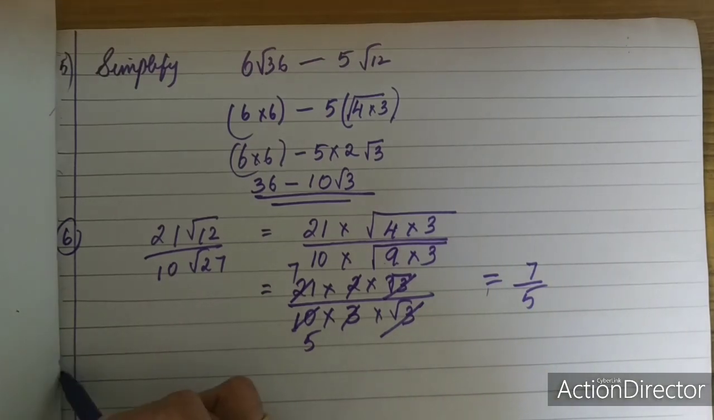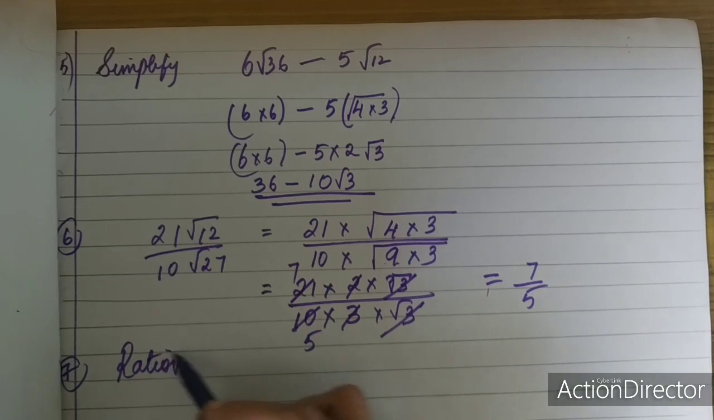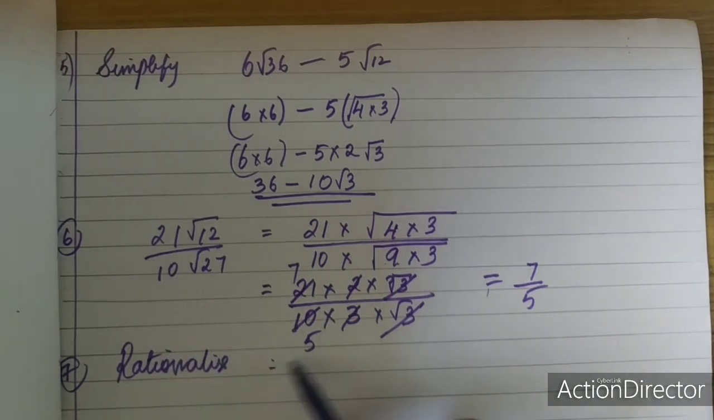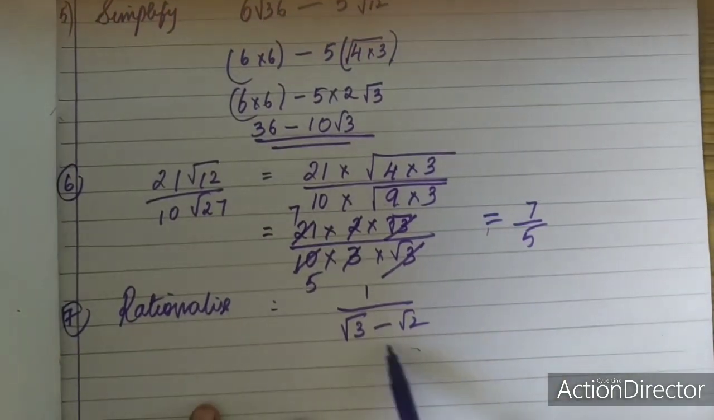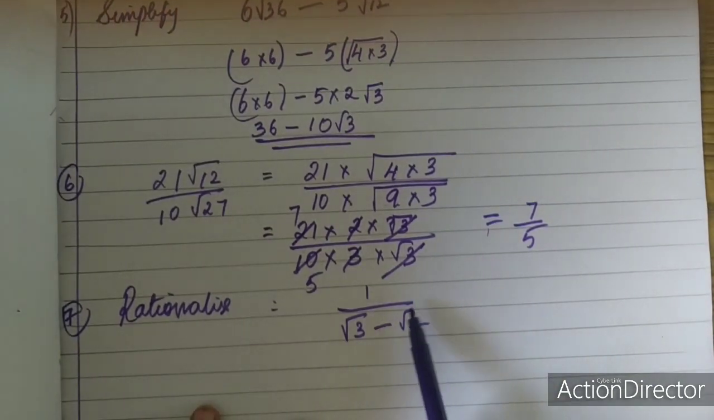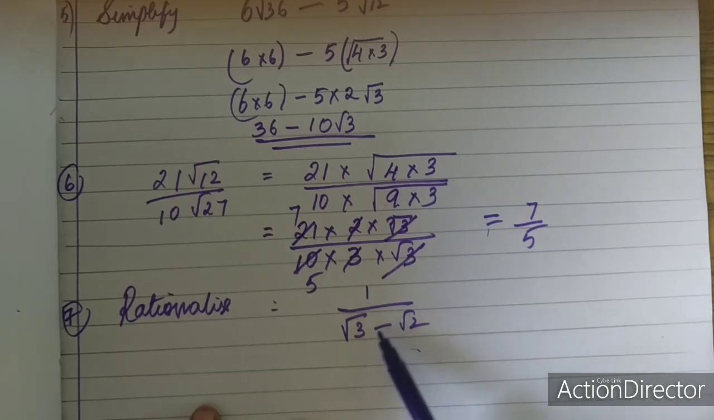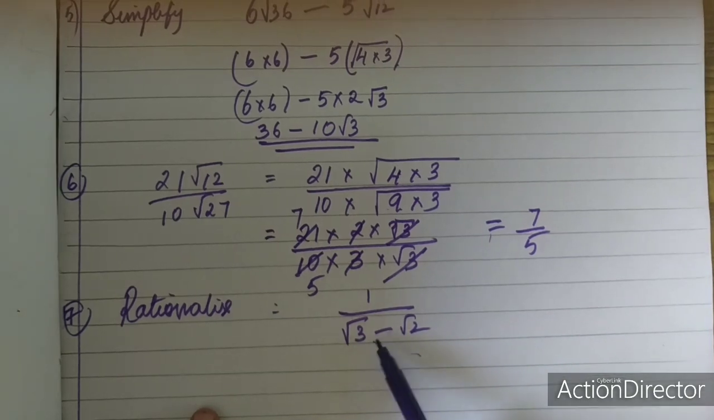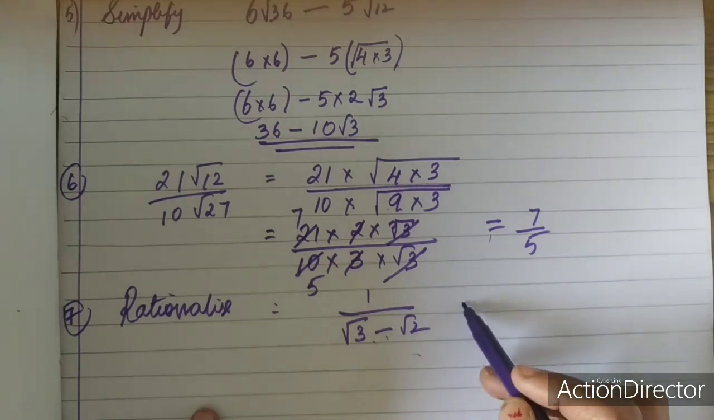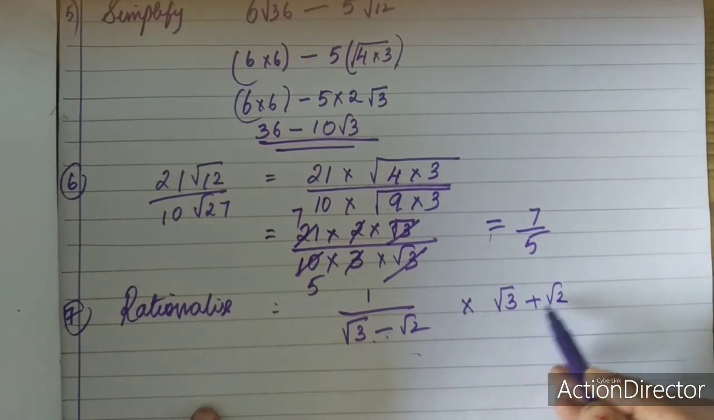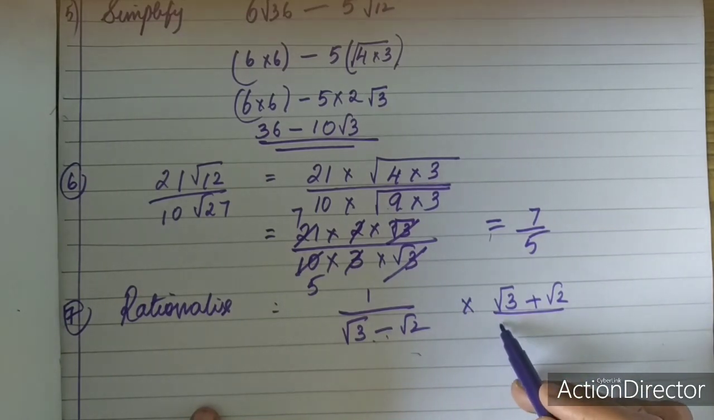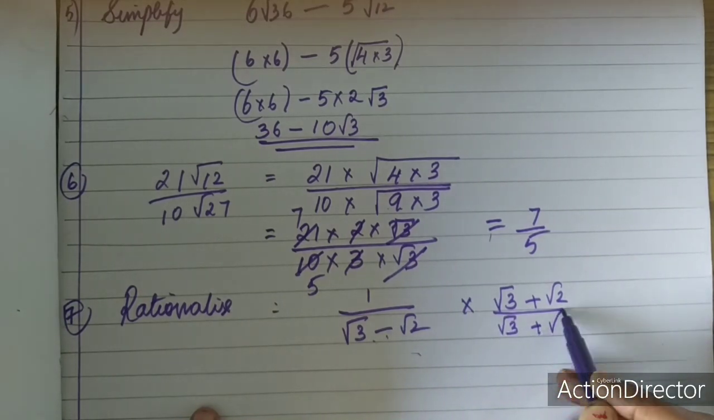Now one more sum. Rationalize 1 upon root 3 minus root 2. Since this is an expression, as I explained earlier, I have to multiply by the opposite sign of this expression. What is the opposite sign of minus over here? Plus. So I have to multiply by root 3 plus root 2, and again in the denominator also I have to repeat the same, root 3 plus root 2.